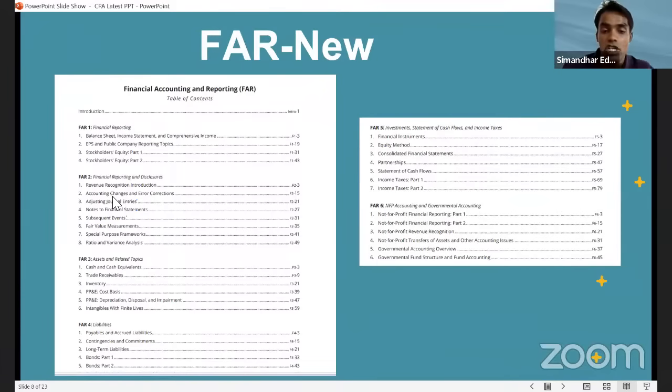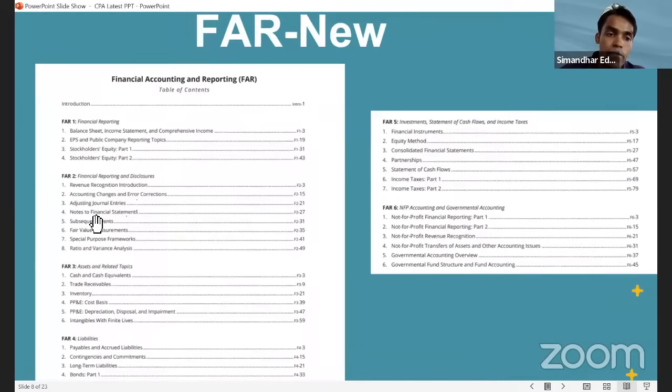In F2, revenue recognition, which was a very, very tough chapter, has actually been scaled down. My favorite, actually, to be honest, revenue recognition. If you see, only the introduction is there. There is no advanced revenue recognition as such, right? And adjusting journal entries still remain the same, right? Subsequent events, fair value measurements, ratio analysis, cash equivalents, trade receivables, payables, contingencies.